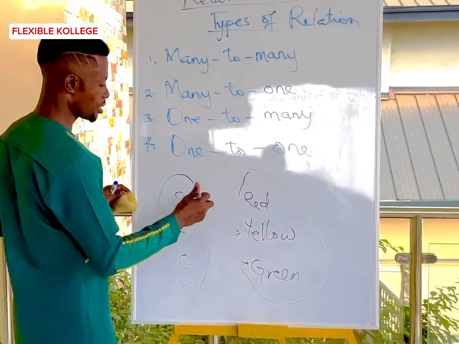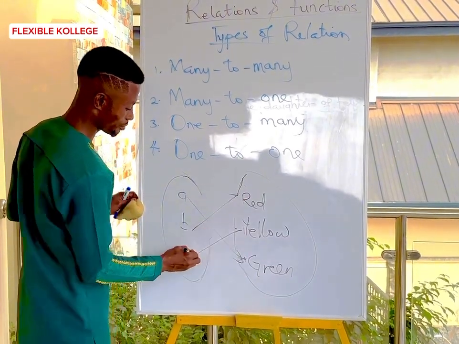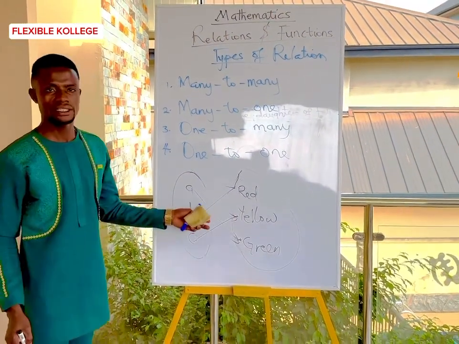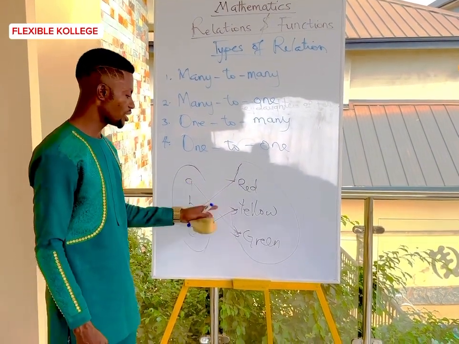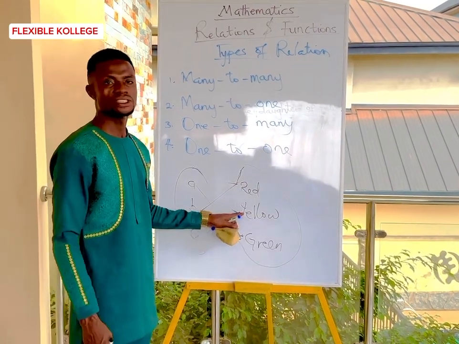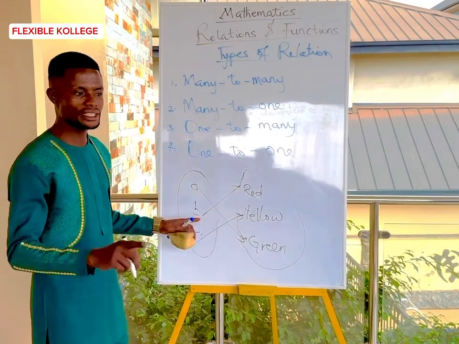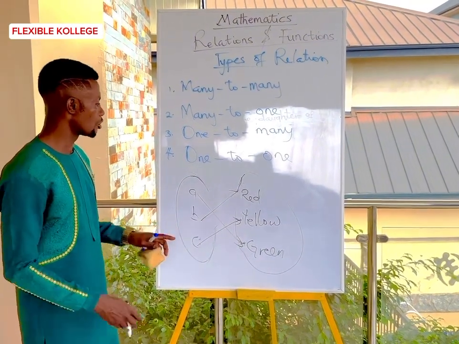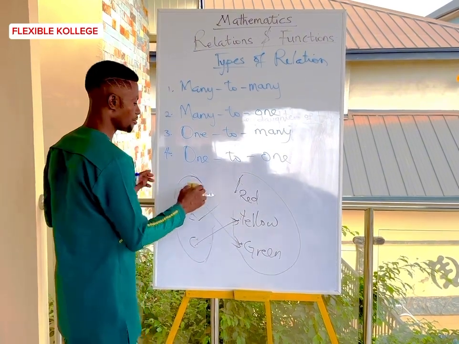Sometimes too, it can be like this. It is still one to one, because A has green, B is red, and C is yellow. It is still one to one because they are all mapping to only one element in the codomain.